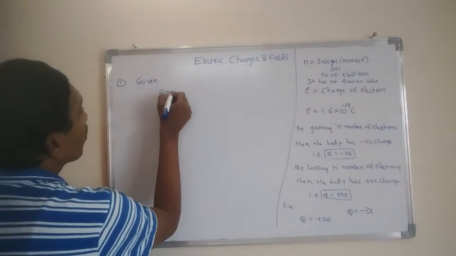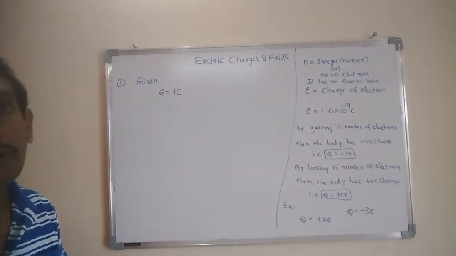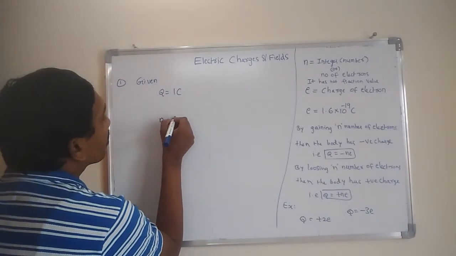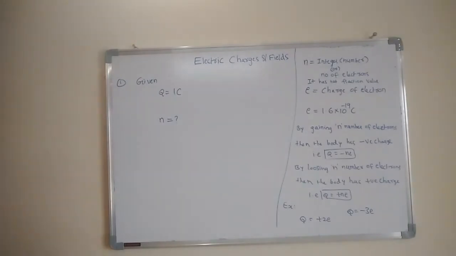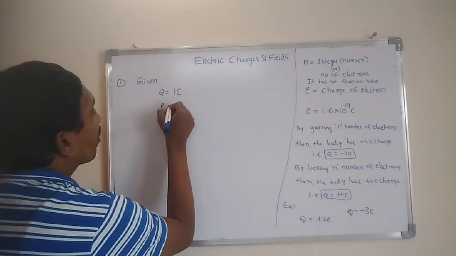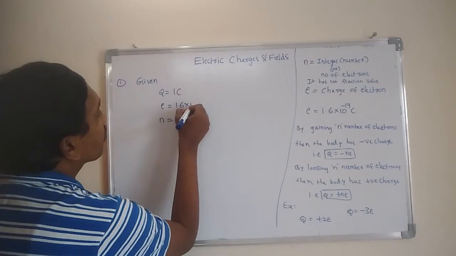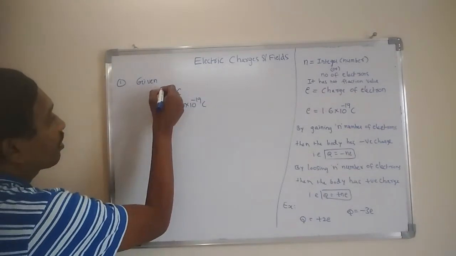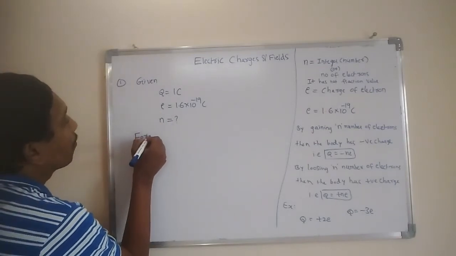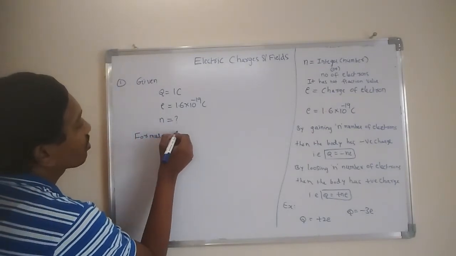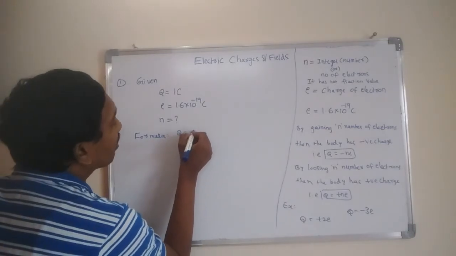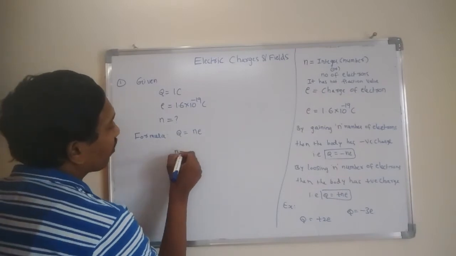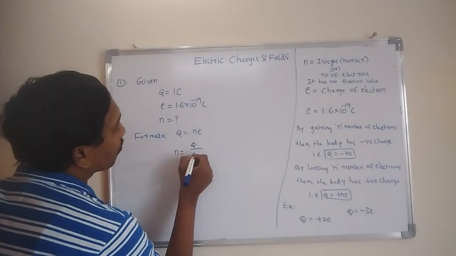That means Q is equal to 1 coulomb. Here we are asked for the number of electrons, N. The known value is the charge of an electron, e is equal to 1.6 into 10 power minus 19 coulombs. It is a known value, that's why it's not given. N is asked, Q is given. What is the formula? Based on this concept, charge is always quantized, so Q is equal to N e is the formula. Asking for N, write it as the subject: N is equal to Q by e.